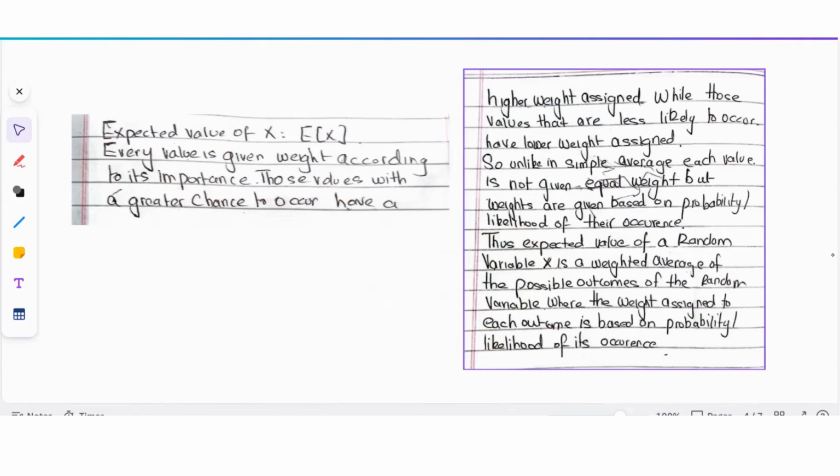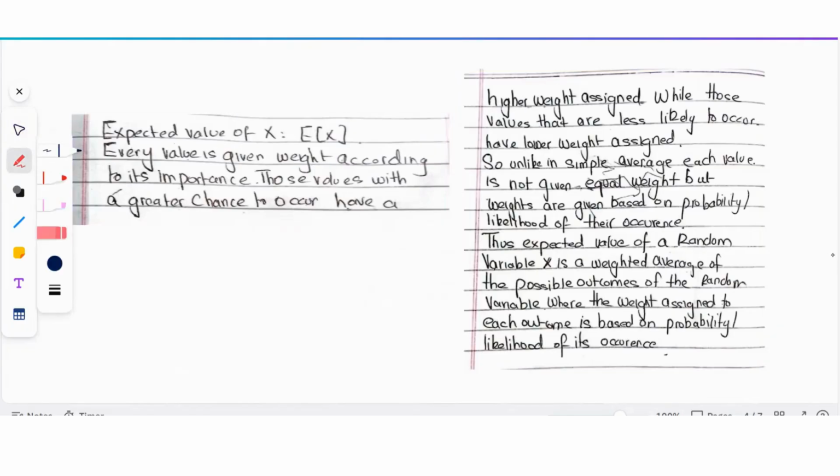So unlike in a simple average, we're not giving each value equal weight, but weights are given according to probability. This is important. In a simple average you assign equal weight to each value; when you calculate expected value, you give weights based upon the probability of each value.